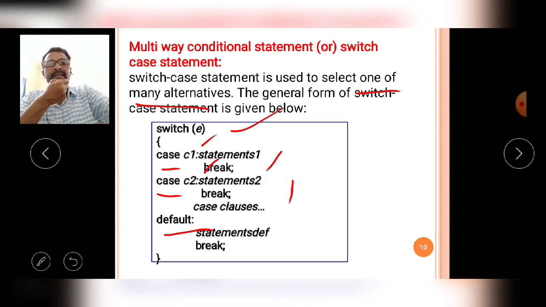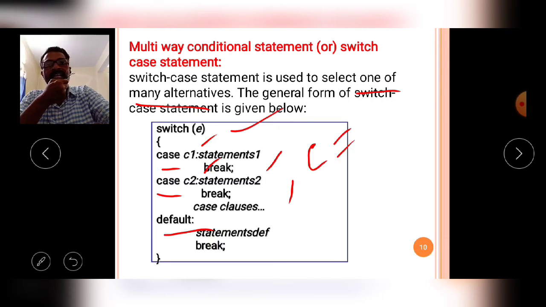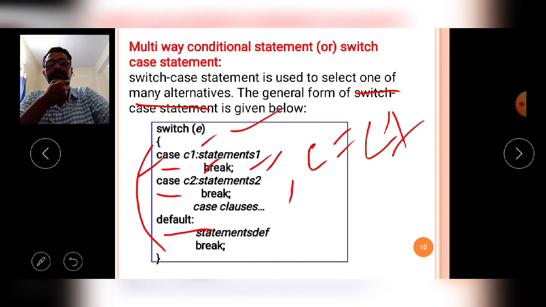Now here, how it is executed: the switch statement contains n number of cases with a default case. Then how the switch statement is executed means the E value, when the E value is equal to C1, then the first case is executed. Then after completion of the execution of the first case, with the help of the break statement, the switch statement execution is stopped.